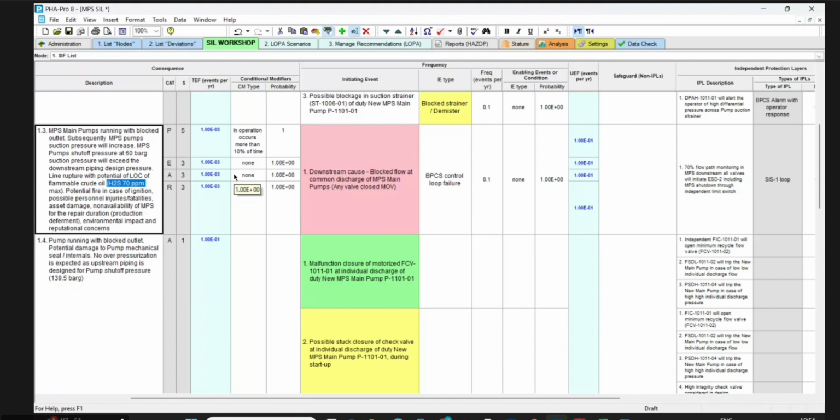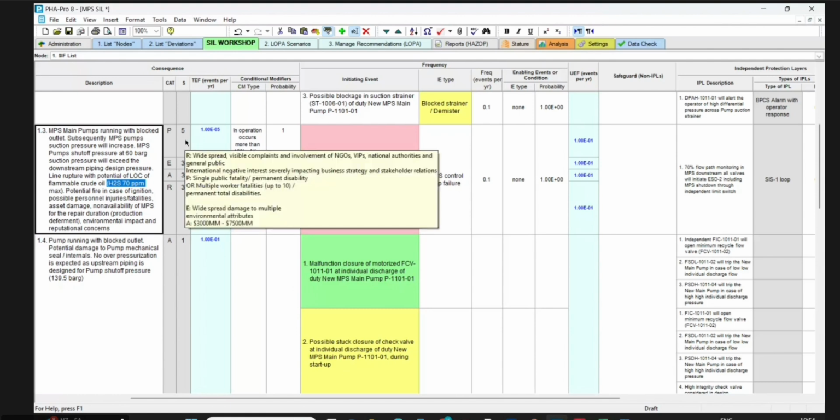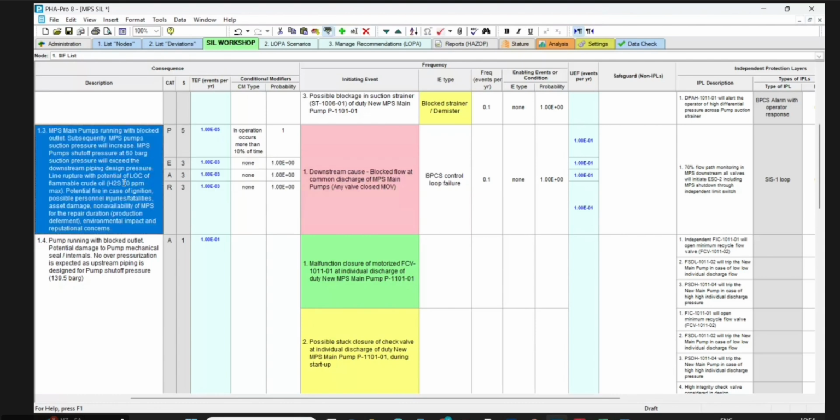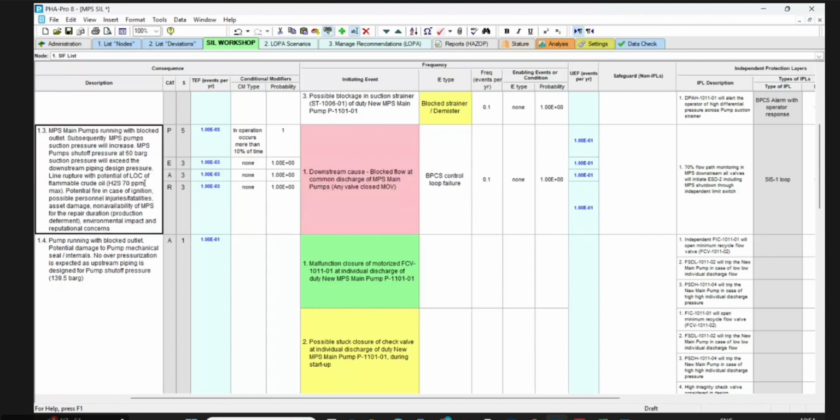No, here P5 means multiple fatality, right? Yes, P5 we have taken, I think, multiple fatality. Multiple fatality due to what? Due to H2S or due to fire? See, even fire will not create multiple fatality, because this is not a gas. This is pool fire. And for gas, H2S is 70 ppm. 70 ppm is very safe. Safe means safe to die. If you are there for more than 15 minutes, then you may die.